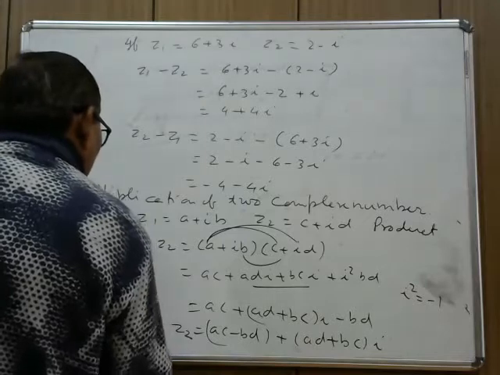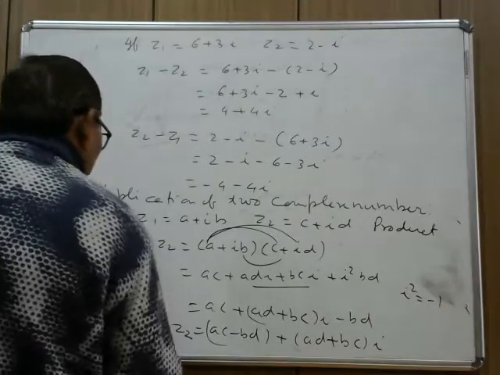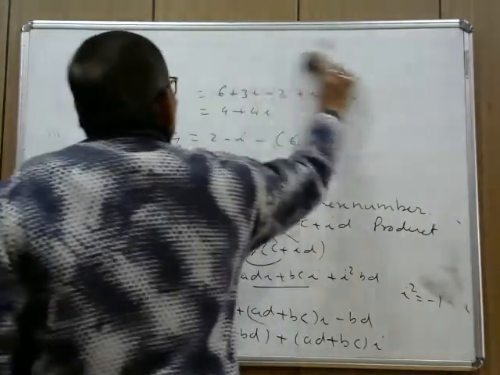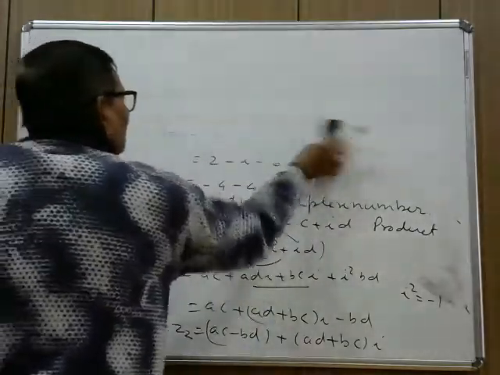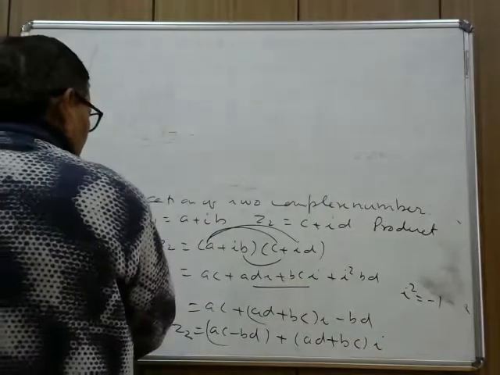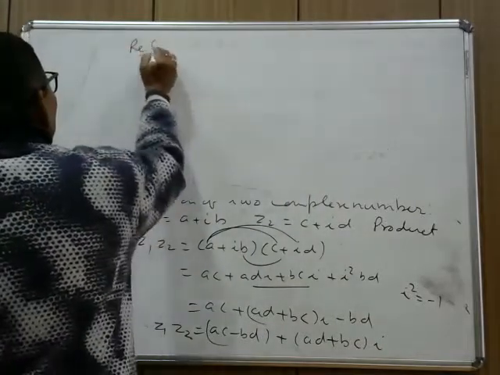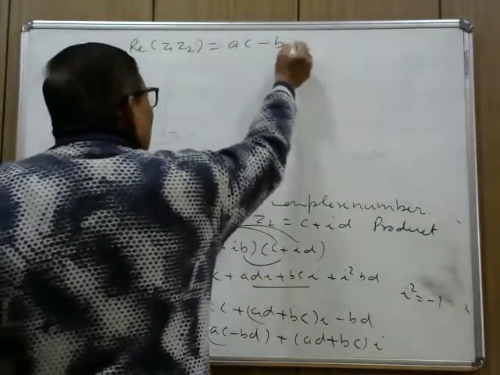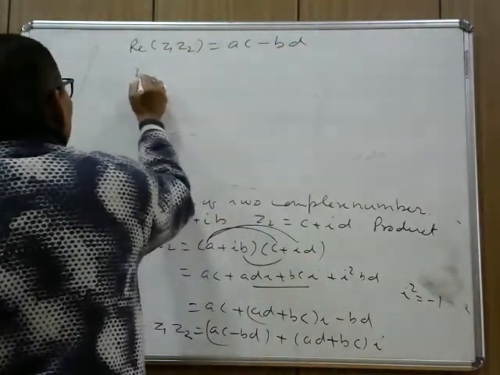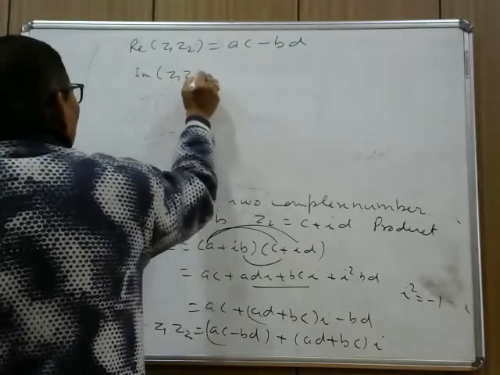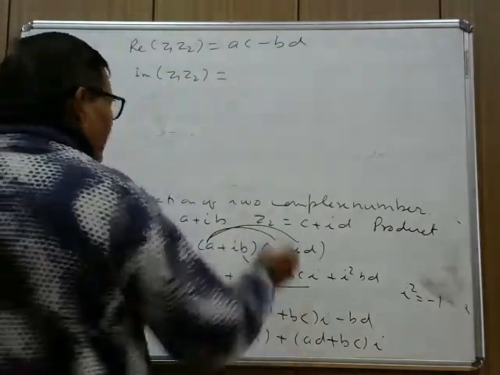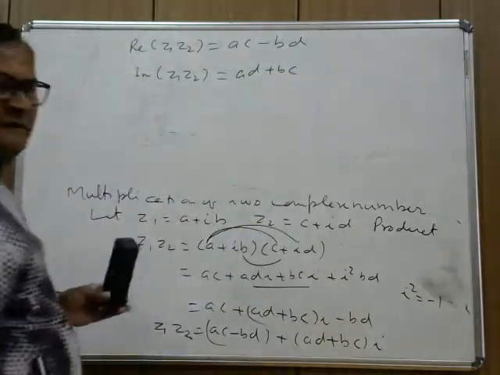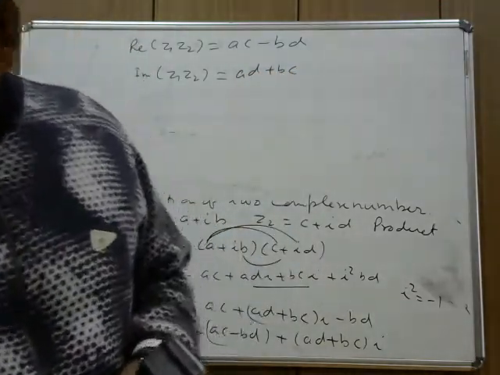Now you define the real part and imaginary part of product Z1 and Z2. We can write real part of Z1 Z2, that is equal to AC minus BD, and imaginary part of Z1 Z2, that is equal to AD plus BC. So this is the real and imaginary part of the product.